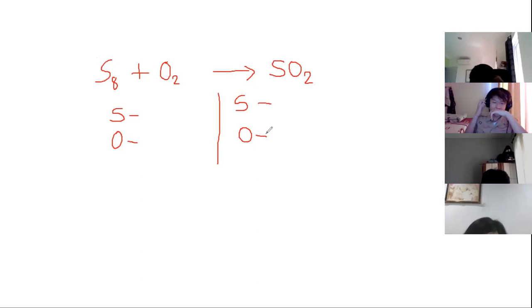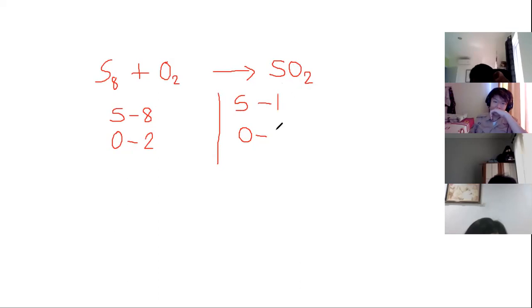We only have subscripts. How many atoms do we have for sulfur? We have 8. How many atoms do we have for oxygen? We have 2. For the product, how many sulfur do we have? There is nothing at the bottom of the sulfur, so that is 1.